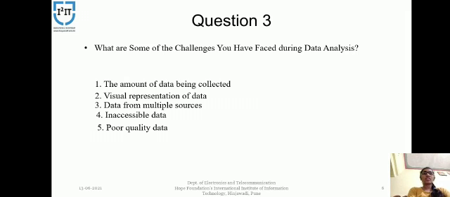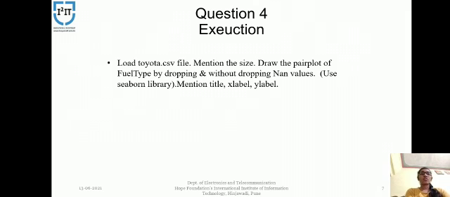Fourth is inaccessible data. Moving the data into one centralized system has little impact if it is not easily accessible to the people that need it. Fifth, poor quality data. Nothing is more harmful to data analytics than incorrect data. Without good input, output will be unreliable. Let's move forward. Question number 4.